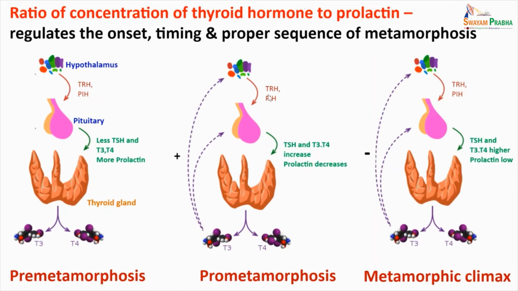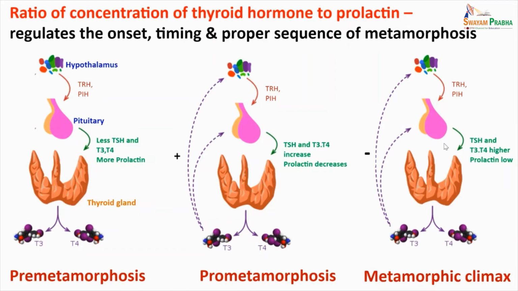At the same time, the prolactin inhibiting hormone, PIH, is also being produced by hypothalamus. But now the thyroid hormone to prolactin ratio is higher. So that means the developmental changes start to happen at this stage, prometamorphosis. Like hind limbs begin to grow, gills become internal, and shortening of tail of the tadpole begins to happen.